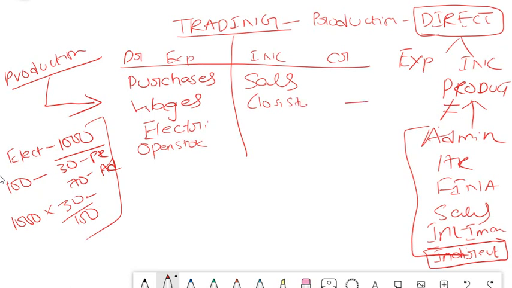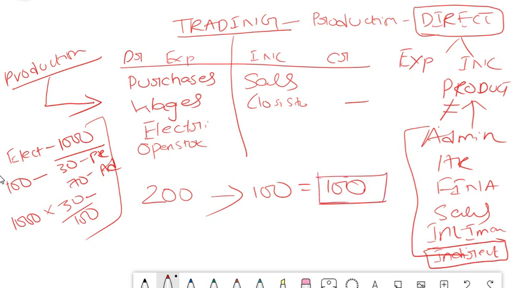So why this is coming here is because you need to know the concept. So there is something called opening stock. Assuming that opening stock is 200, closing stock is 100. So what does this mean? It means you have consumed 100 this year in your production activity, isn't it? Isn't it the meaning? Hence, you have to show the opening stock on the debit and closing stock on the credit, and the difference between these two implies the amount of stock you consumed to produce the product.